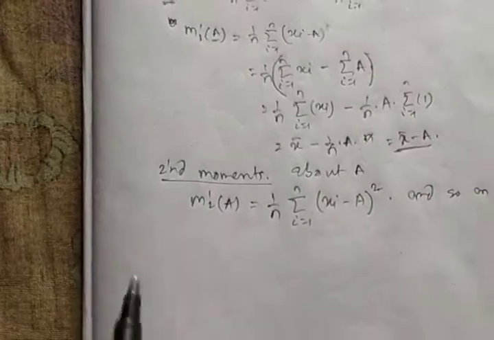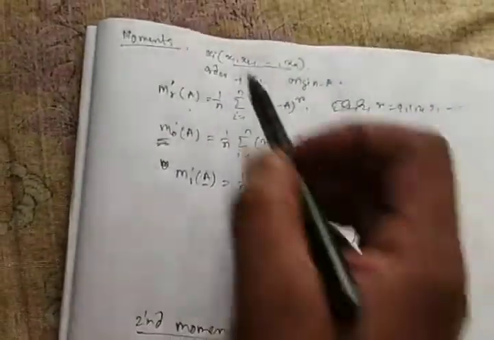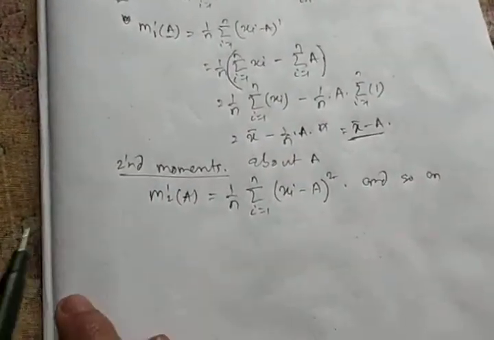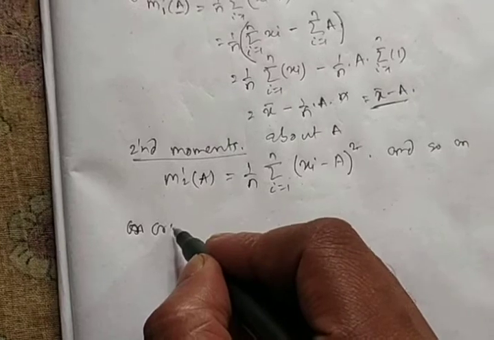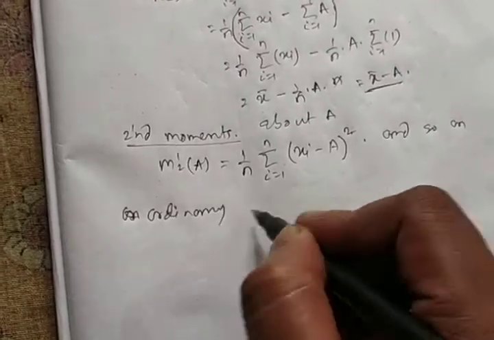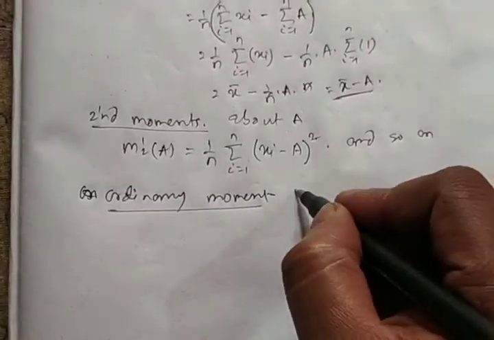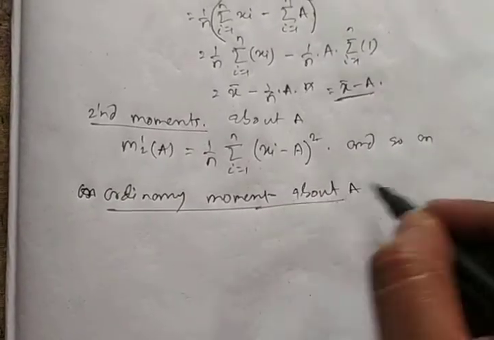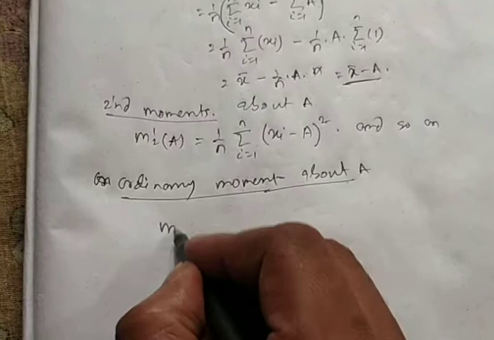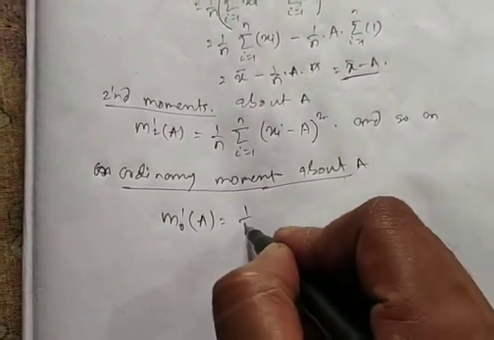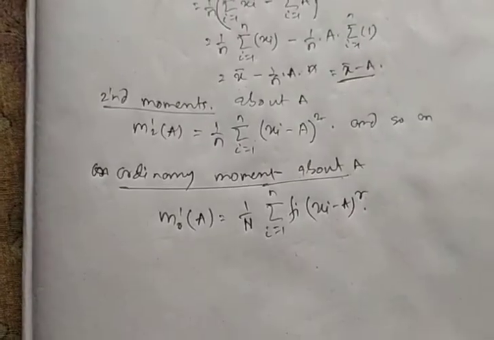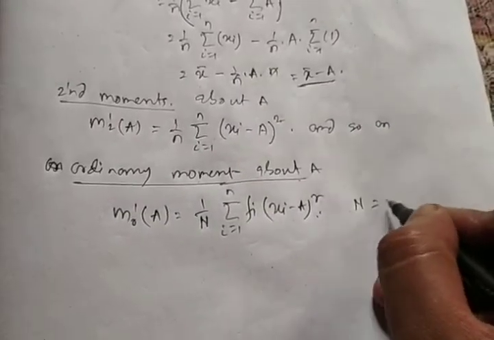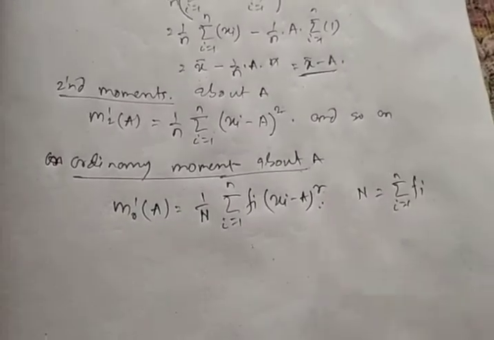On the other hand, for a frequency distribution, if x1, x2, x3, up to xn have the frequencies f1, f2, f3, and so on, then the ordinary moment about A of order R for a frequency distribution will be m_R dash A equals 1 by capital N summation i equals 1 to n fi (xi minus A) whole to the power R, where N equals summation fi, the total number of frequencies.